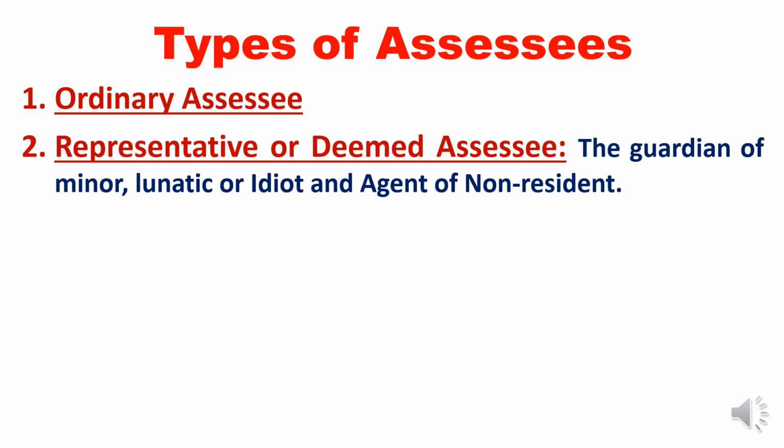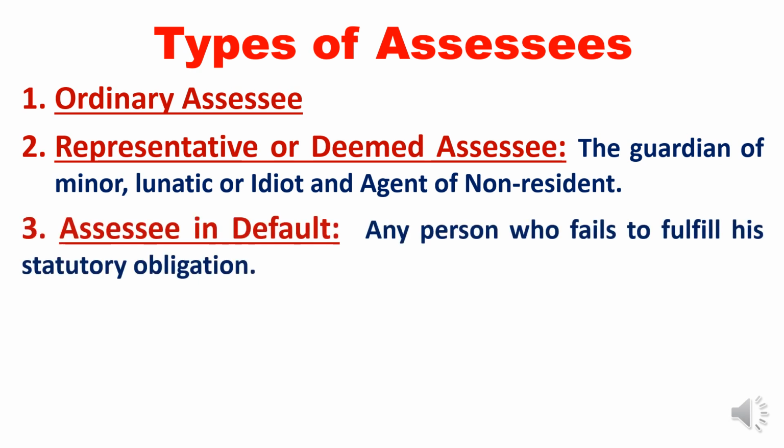Suppose X is a minor, the father of X is Y, so X is earning huge income, might be a child actor earning huge income. Then what will happen? X has to pay tax. Then Y will be the assessee for income tax purpose, as X is the minor in this case, right? So that is called a deemed assessee. In case of a non-resident who is residing in USA, having in India certain properties, earning rental income, his agent will be paying the tax on behalf of the non-resident. That is called a deemed assessee. Then assessee in default.